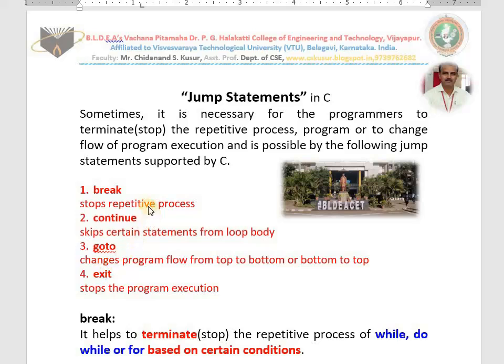In today's class, I teach you only about break. In the next classes, I teach you continue, goto, and exit. Please don't miss the classes. Please go through all my lecture videos.